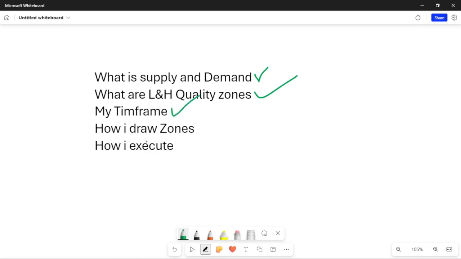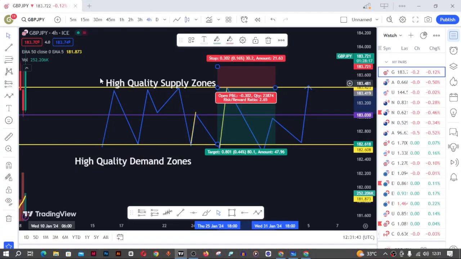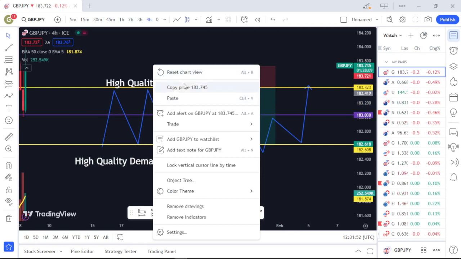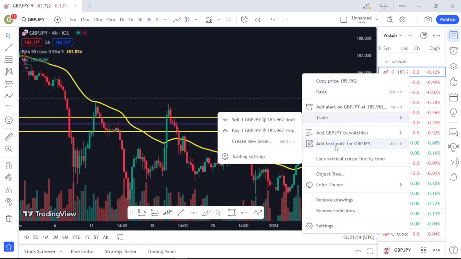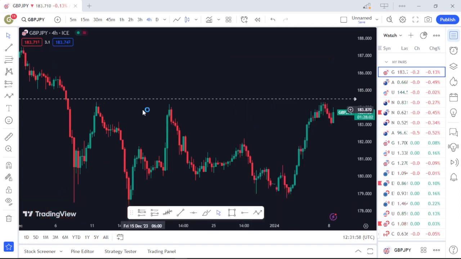Now it's time to move into how I draw my zones and how I execute my trades. So now, the final step, the main thing here is simply how do I draw my zones. Don't worry, we are not going to use this hand-drawn zone to determine our zones in the market. So for that, let me reset the chart and get rid of every other drawing and indicator. We are going to use the real market as it is, because we are trading price action, so we need to look at the market structure first.